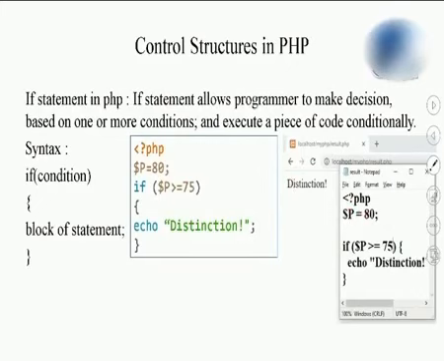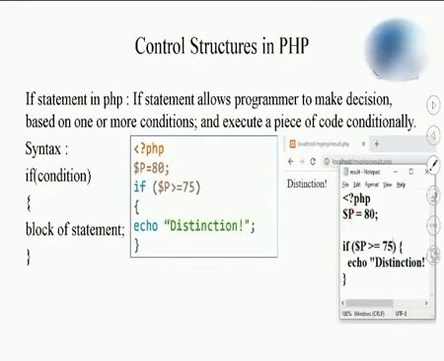Students, this variable p I wrote in capital, and I wrote capital again at both places, because in PHP it is case sensitive only for variable names. It is not case sensitive for keywords like if and echo. So if you write this if in small or capital, it doesn't matter, your program will still work. Even for echo, if you write it in capital or small, your program is still going to work. The important thing is that only the variable names are case sensitive in PHP.